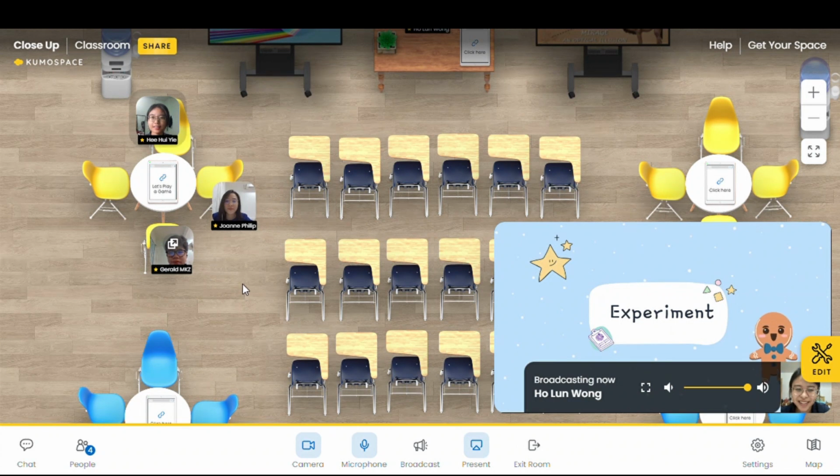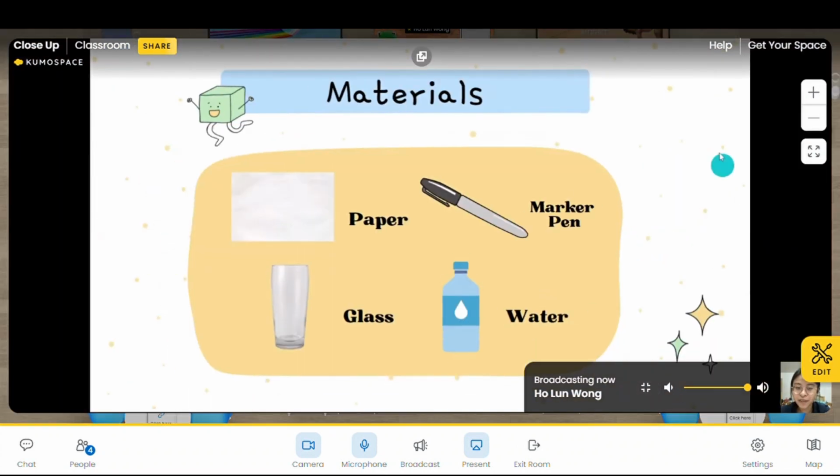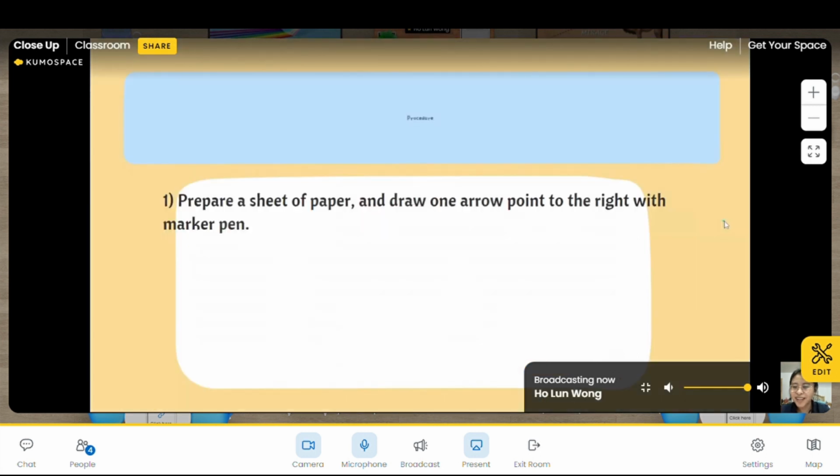Alright. So now we will do an experiment regarding the refraction of light. Let us take out the materials. The materials that we use in this experiment are the paper, the glass, the marker pen, and also the water. If you guys are prepared already, please give me a happy reaction.